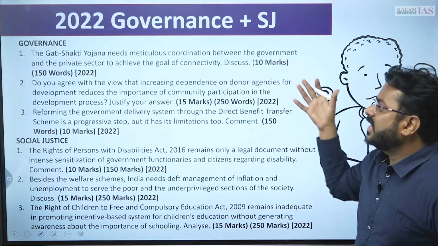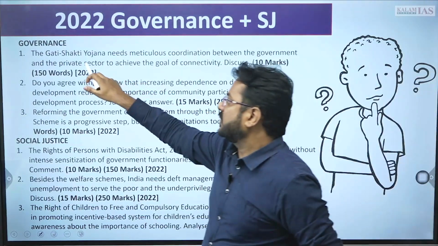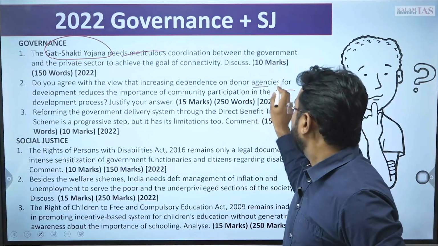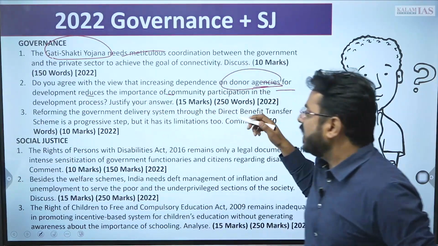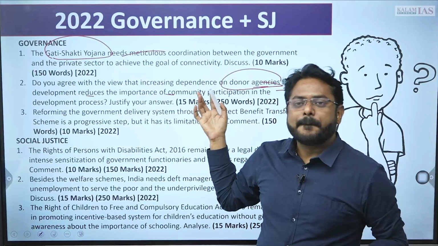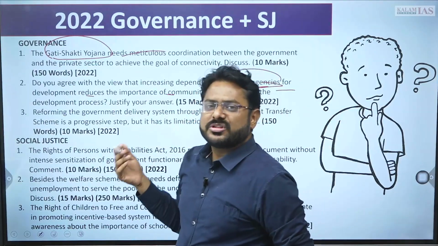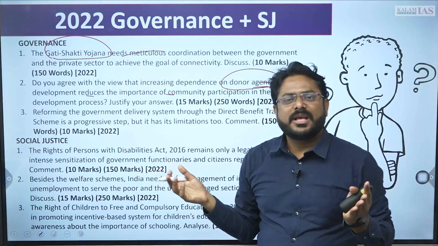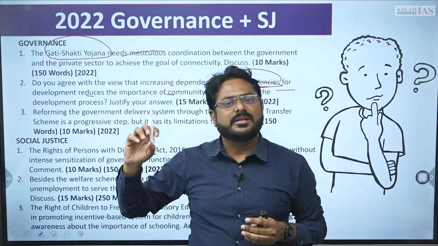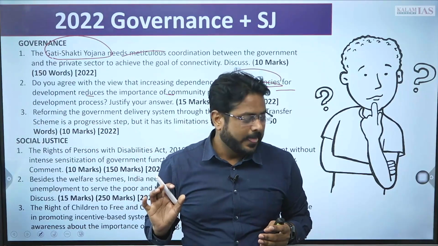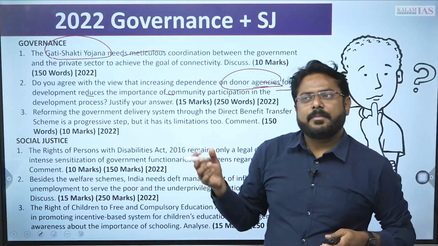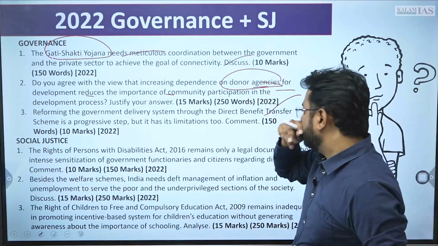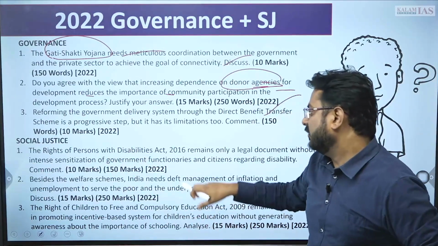Then in the governance part, obviously if you see these questions, the Gati Shakti Yojana, then donor agencies questions, this was relatively tougher last year, but this time the questions has been more or less direct in nature, and those questions has been there which generally appear in the test series directly or indirectly, right? So most comfortably aspirants are more comfortable here, ठीक है.